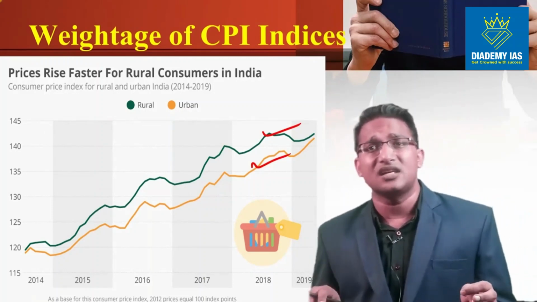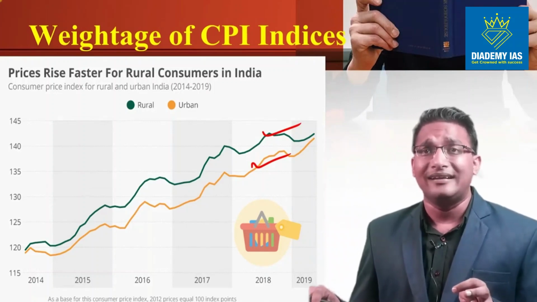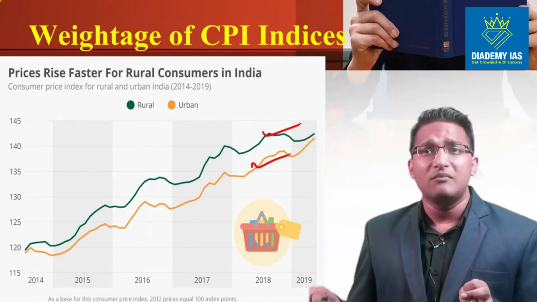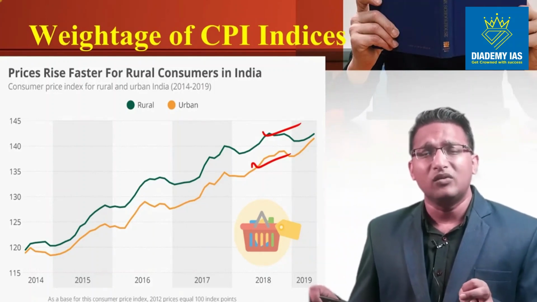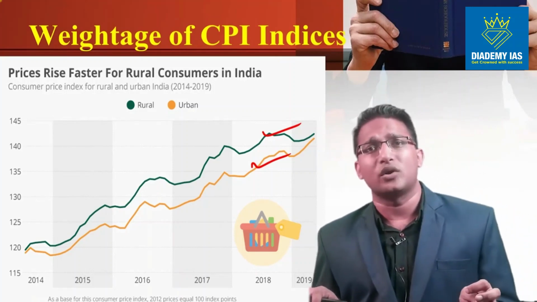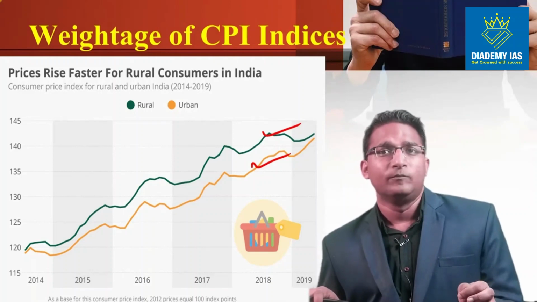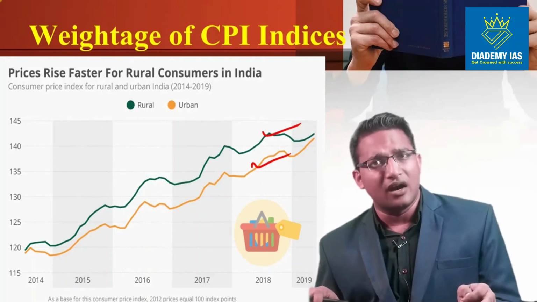But what is the reason? The reason is that in the rural areas the government is taking various actions. The government is encouraging the people to join MGNREGA. So the income of the people is increasing and they can buy more goods, right? So money supply in the rural area is increasing. Government is waiving the loan. The government is actually giving more loans through the Kisan Credit Card.